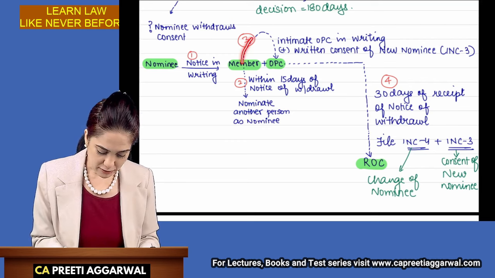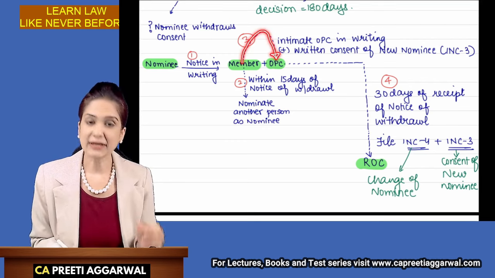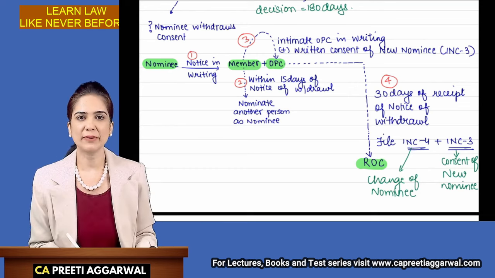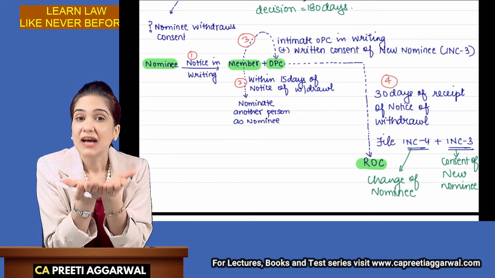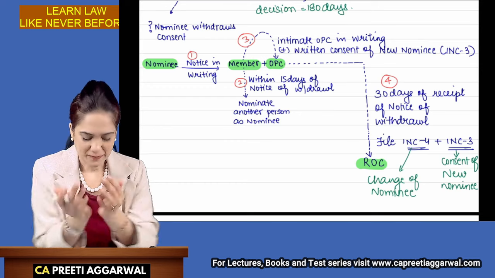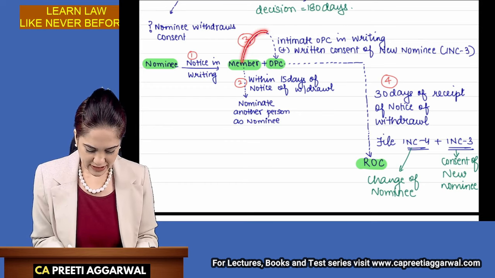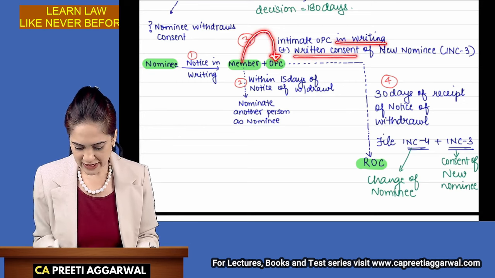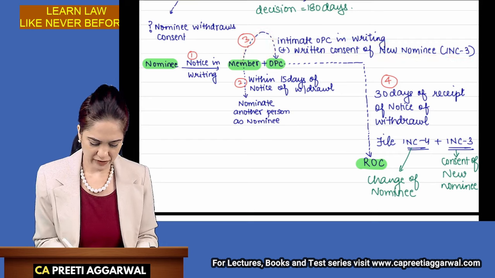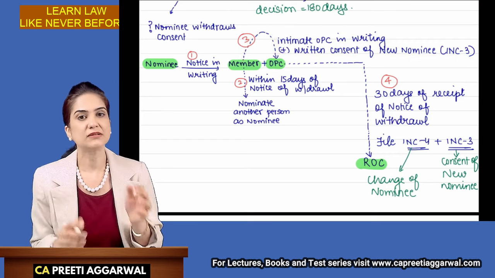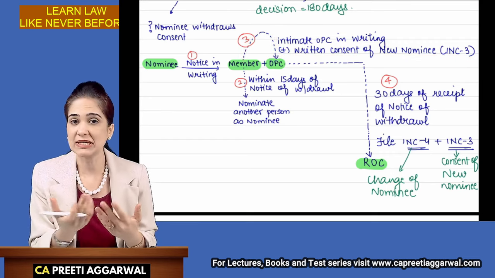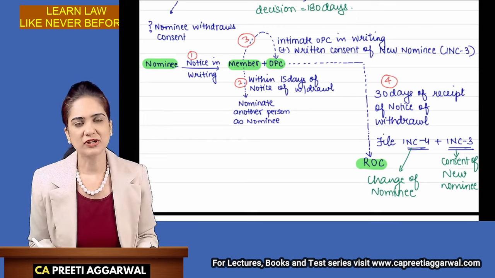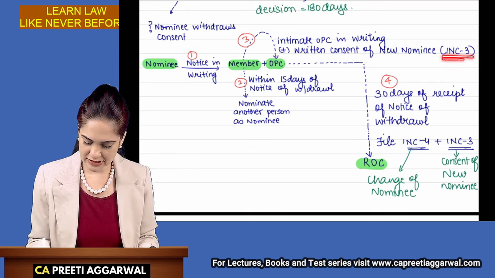The member will then intimate the OPC that, listen OPC, I have appointed someone else as my nominee. This is his consent, INC 3. So the member will intimate the OPC in writing the name of the nominee that he has appointed, and he will also attach the written consent of the new nominee that will be given in INC 3.